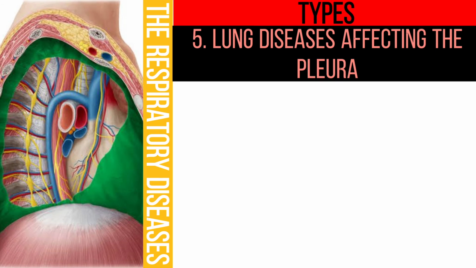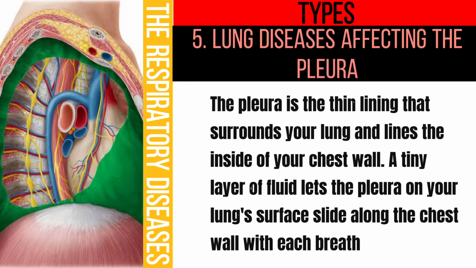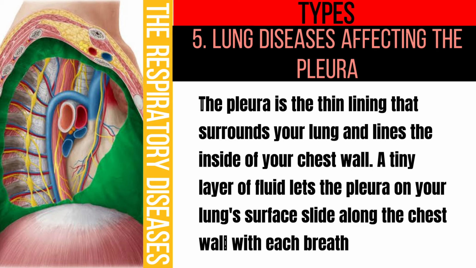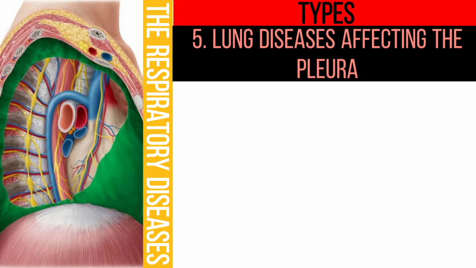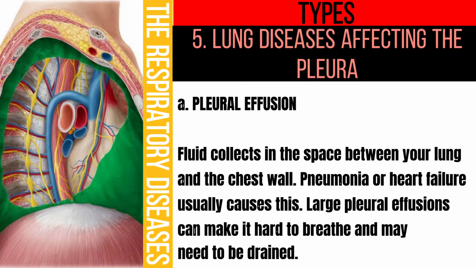Lung diseases affecting the pleura. The pleura is the thin lining that surrounds your lung and lines the inside of your chest wall. A tiny layer of fluid lets the pleura on your lung surface slide along the chest wall with each breath. Lung diseases of the pleura include pleural effusion. Fluid collects in the space between your lung and the chest wall. Pneumonia or heart failure usually causes this. Large pleural effusions can make it hard to breathe and may need to be drained.